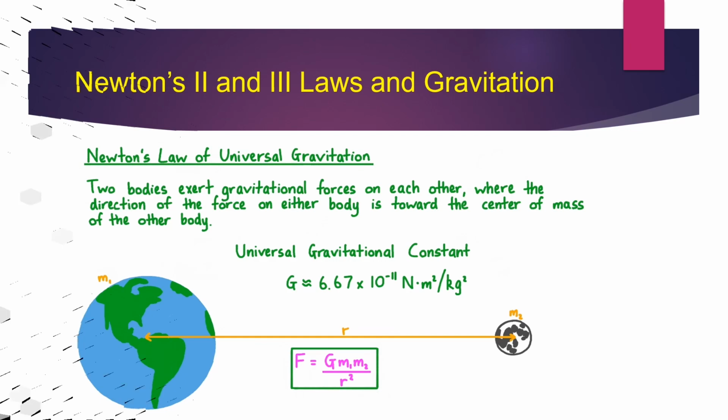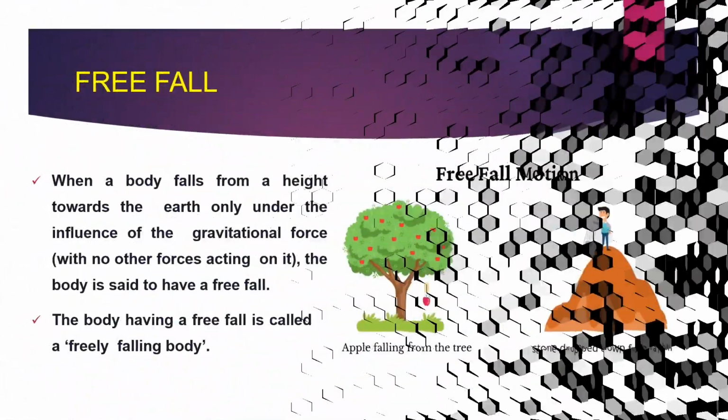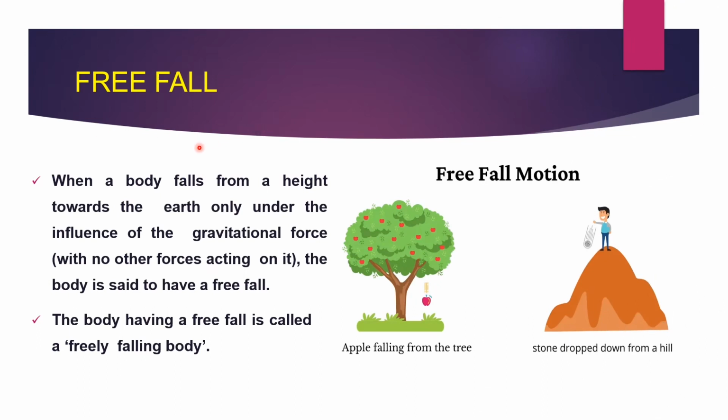Free fall. When a body falls from a height towards the earth only under the influence of the gravitational force, with no other force acting on it, the body is said to be in free fall. A body in free fall is called a free fall body. Examples: an apple falling from a tree, a stone dropped down from a hill.